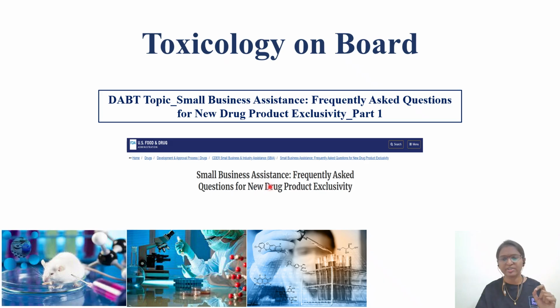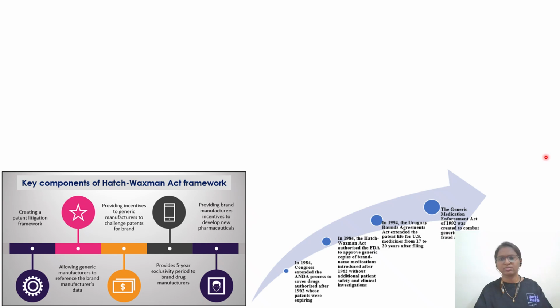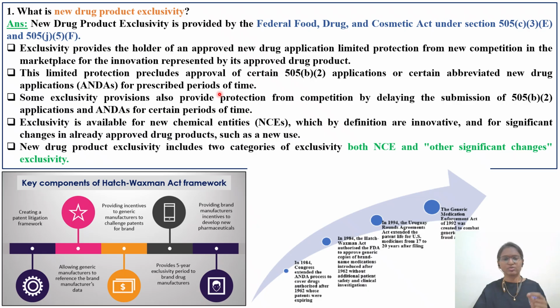We're going to discuss the FAQ questions from the people who are working in the pharmaceutical industry. This document will be very useful with respect to the type of filing, whether it is 505(b) filing or 505(j) filing, that is NDA filing or ANDA filing. So we are specifically discussing exclusivity in the guideline based on various types of filings, whether it is IND filing or NDA filing, or with respect to the Hatch-Waxman Act.